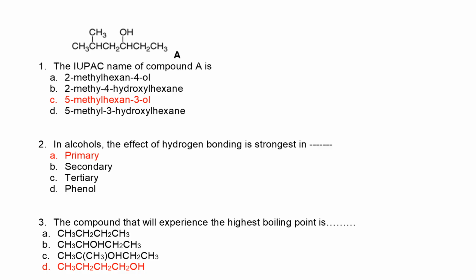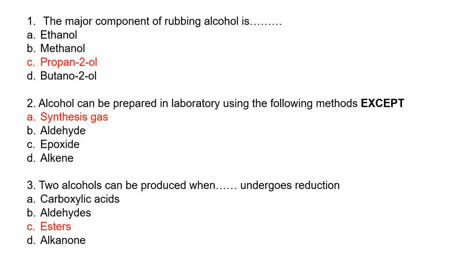In alcohol, the effect of hydrogen bonding is strongest in primary, because the carbon that bears the hydroxy group has 2 hydrogens. Because of that, these hydrogens are available for bonding, unlike tertiary and secondary. So tertiary is the worst because there's no hydrogen, so hydrogen bonding is very limited. The compound that will experience the highest boiling point is the one that will have the highest hydrogen bonding, which is primary alcohol. A component of rubbing alcohol is propan-2-ol, because propan-2-ol is called rubbing alcohol.